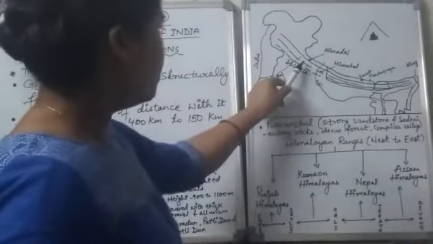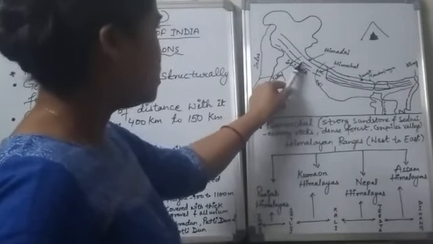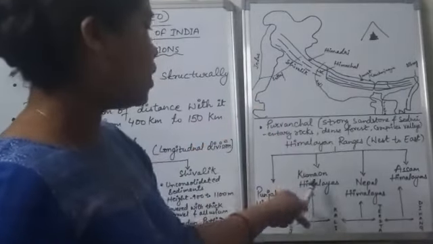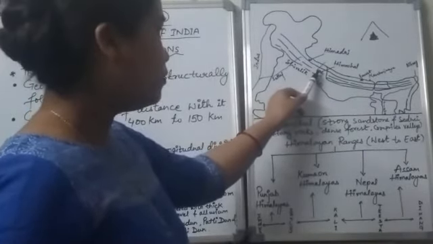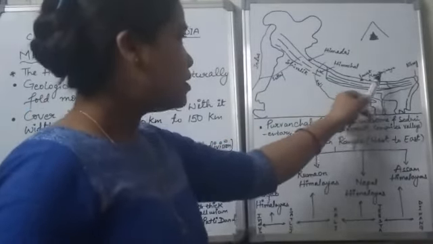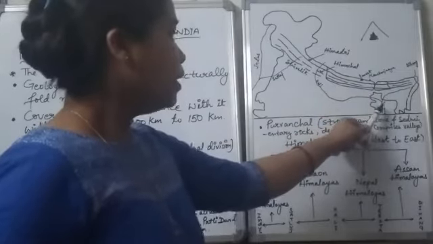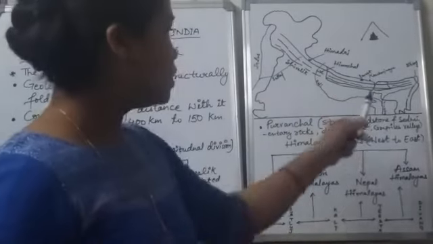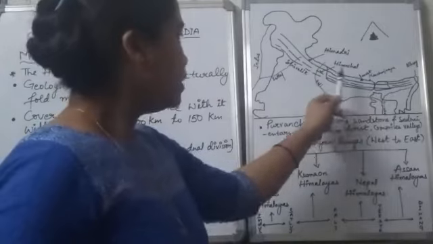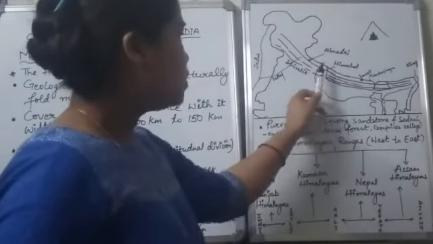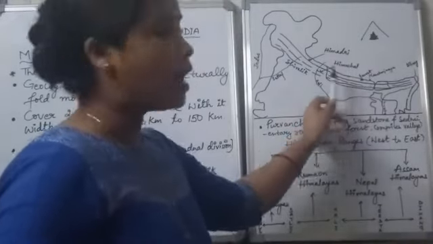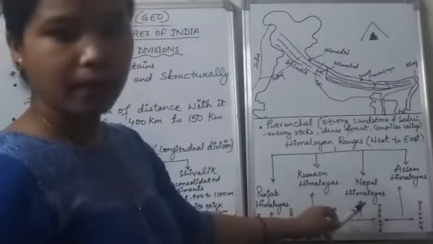The part of the Himalayas which lies between the Satluj and the Kali river is known as the Kumaon Himalayas. Then from the Kali river to the Tista river, which flows in Bangladesh, the part of the Himalayas which lies between them is known as the Nepal Himalayas.